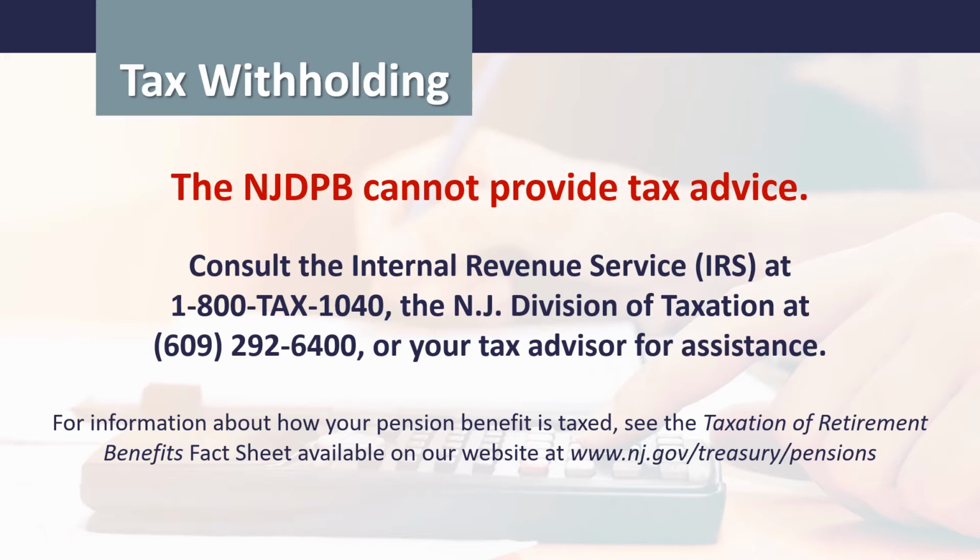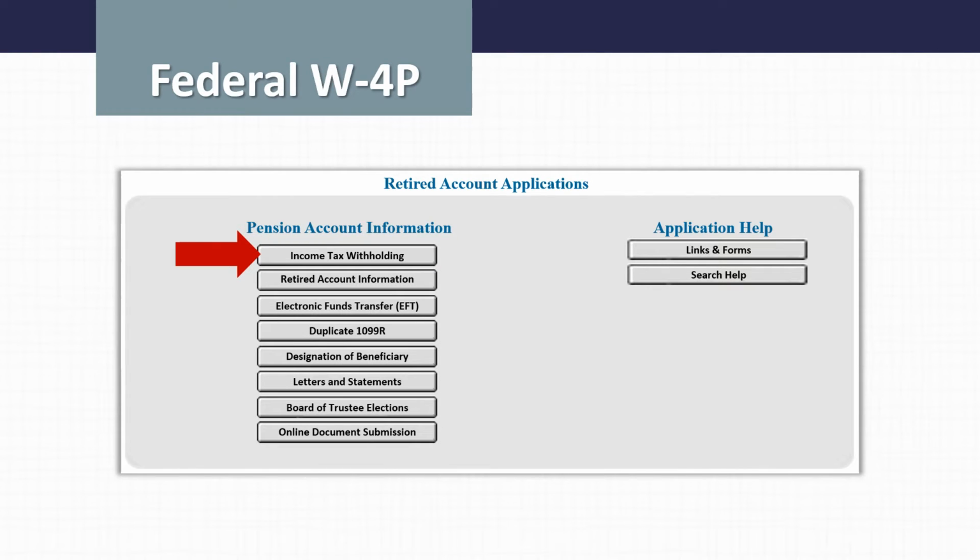For information about how your pension benefit is taxed, see the Taxation of Retirement Benefits fact sheet available on our website. The income tax withholding application allows you to start, change, or stop federal and/or New Jersey state income tax withholding from your monthly pension payment by submitting a federal Form W-4P or New Jersey state Form W-4P. You can also use the income tax withholding application to submit a federal W-4R form for any non-periodic pension payments.